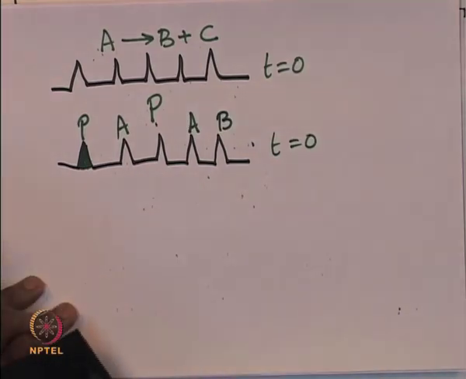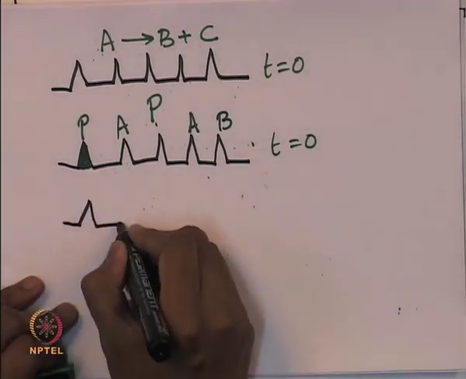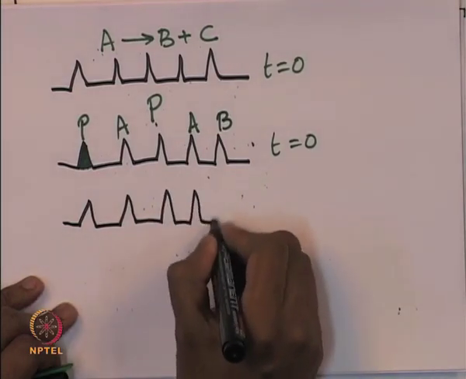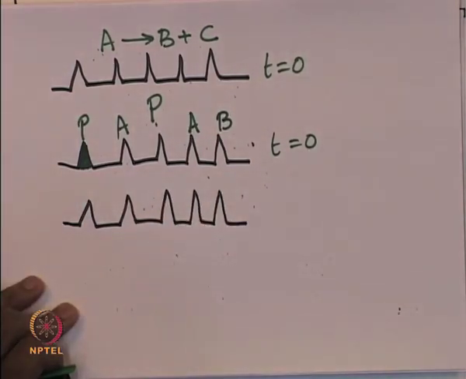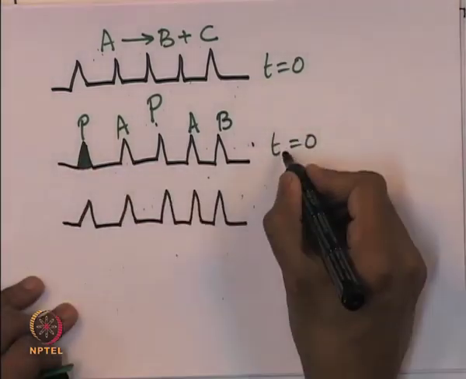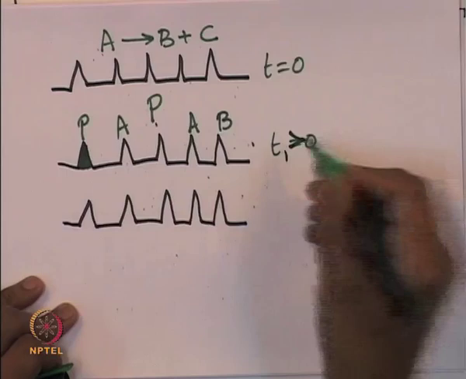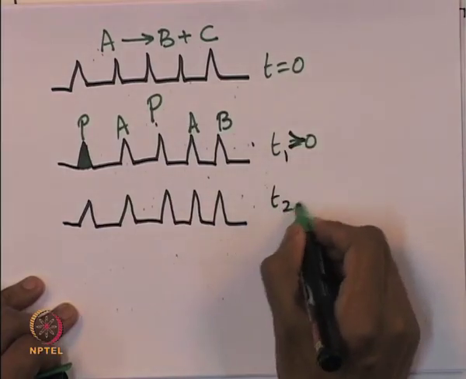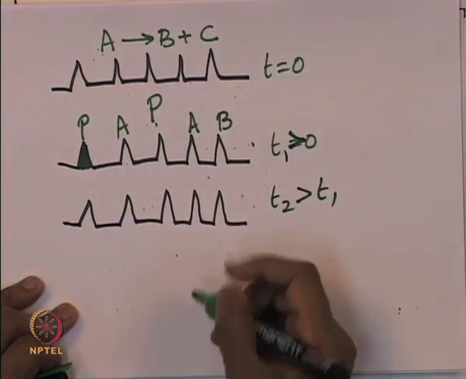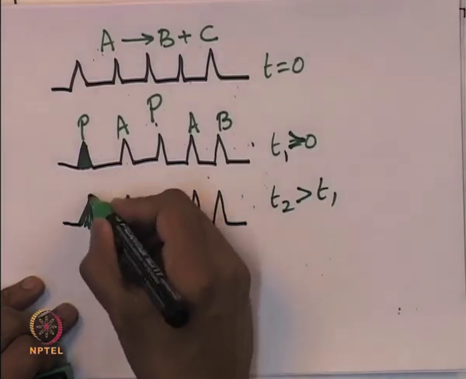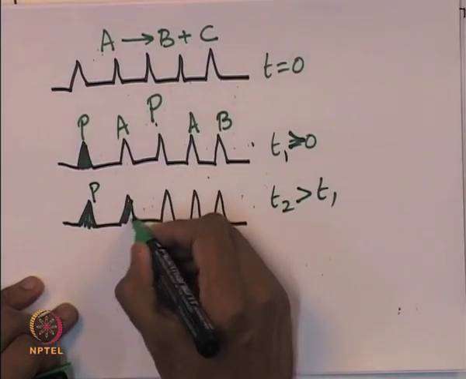At a further later time T2, which is greater than T1, which is greater than 0, more sites are filled with the poison.